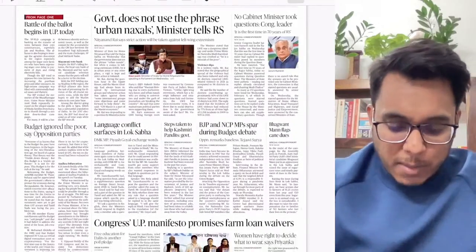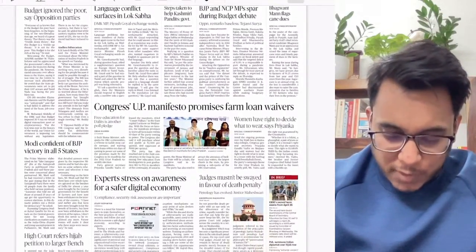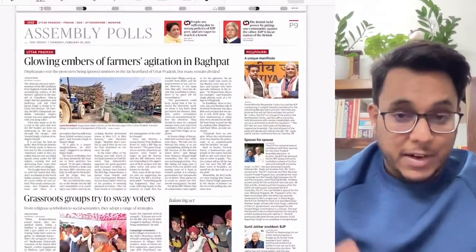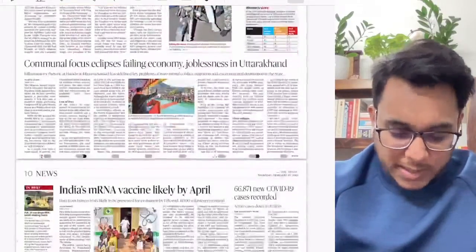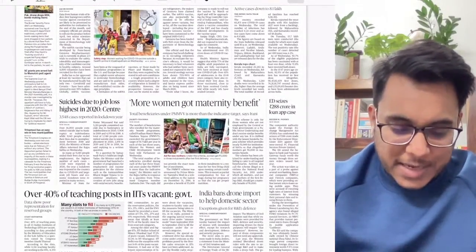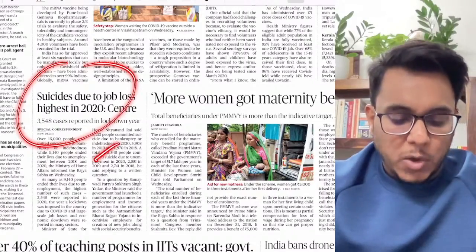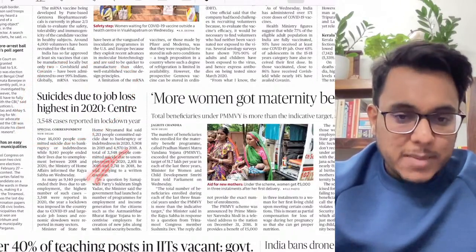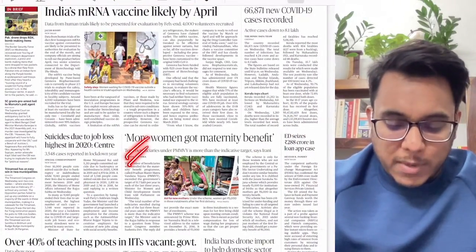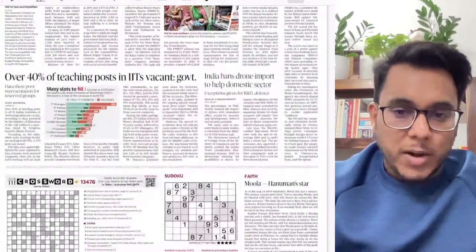Then further moving on, as we move into the regional section, the assembly polls etc. have been provided. Then here we can see suicides due to job loss highest in 2020. We'll see this particular article briefly. More women got maternity benefit. We'll see this particular article also.